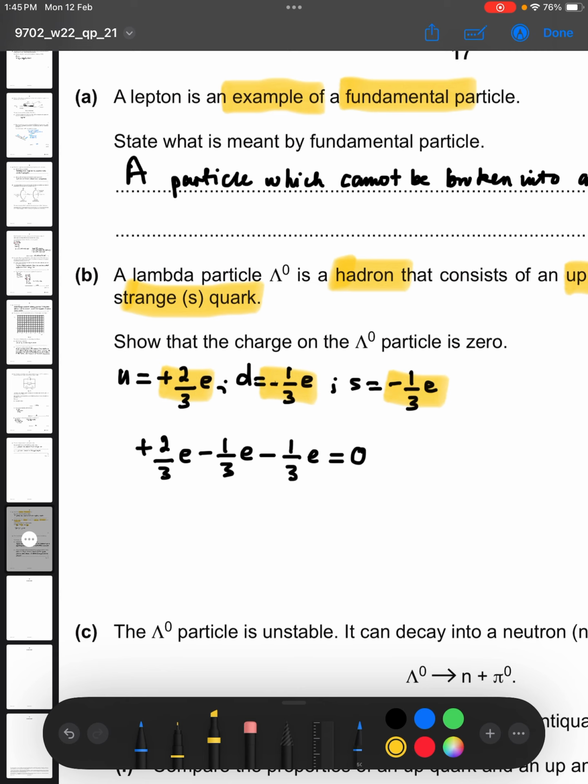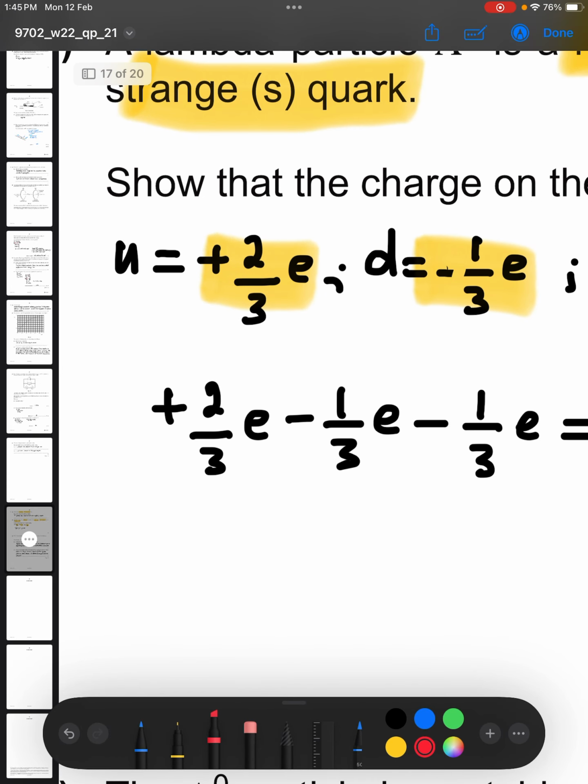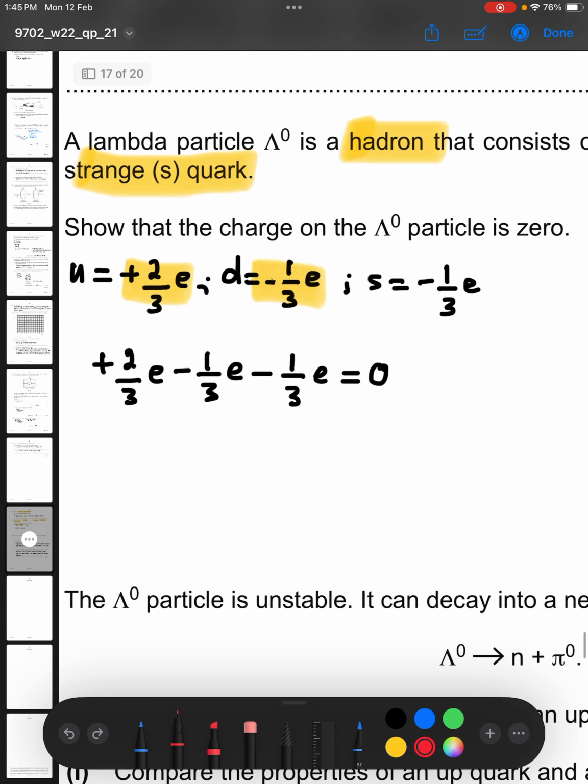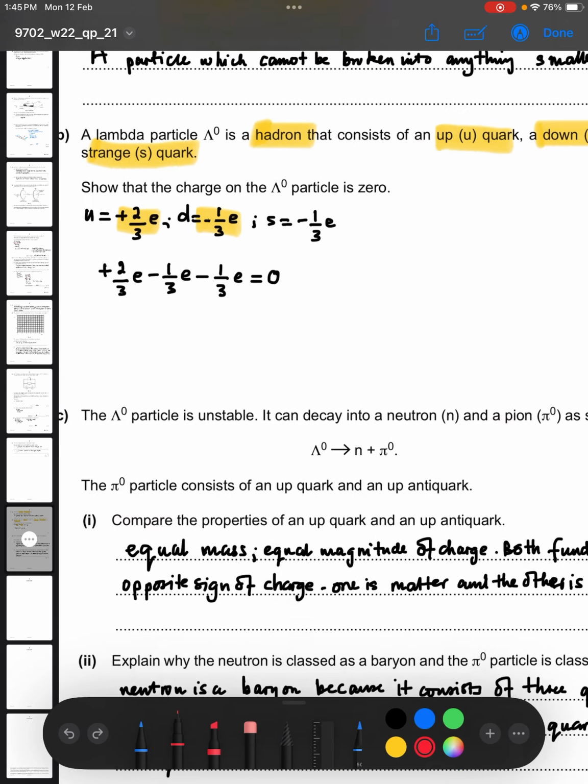So when you add these charges, actually what was happening here was addition. It's just that I didn't want to waste time writing plus here. It was addition, but with brackets there, the plus and the minus becomes minus. So ultimately it becomes as if we are subtracting. But in reality, we're adding the charges, and after adding the charges of the up, down and strange, we got 0. So we have shown that the lambda particle has a charge of 0.